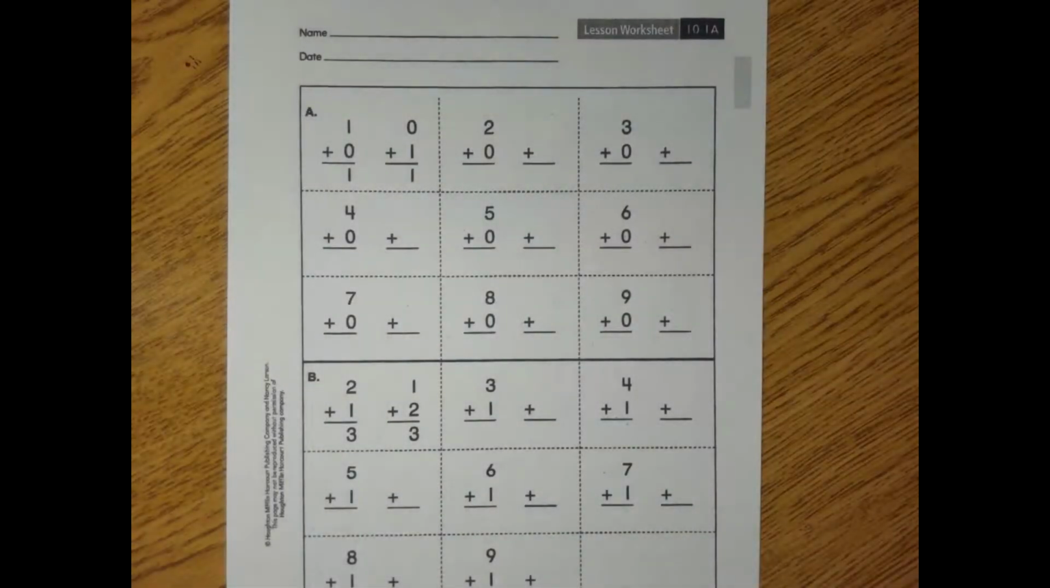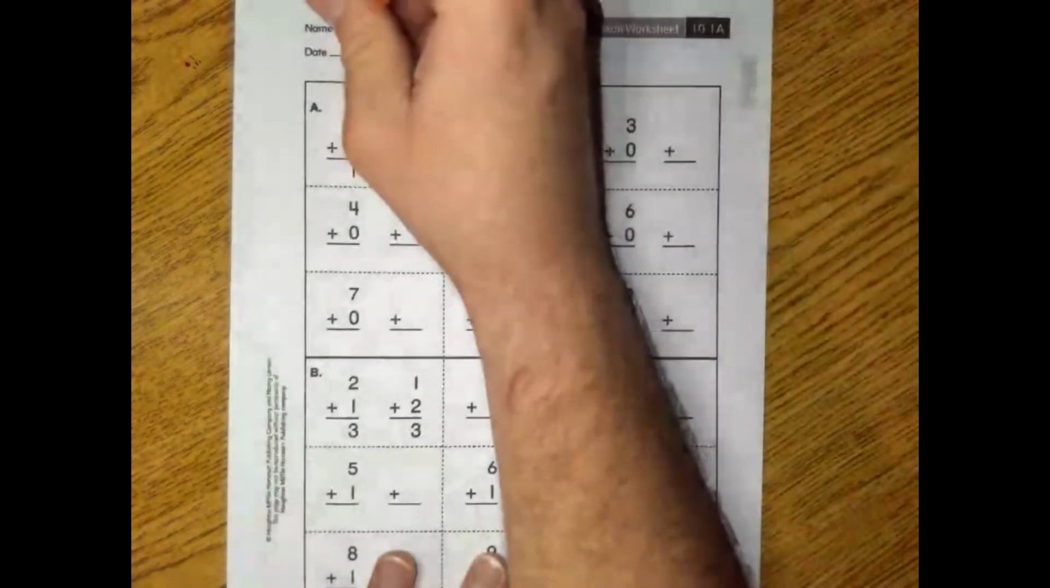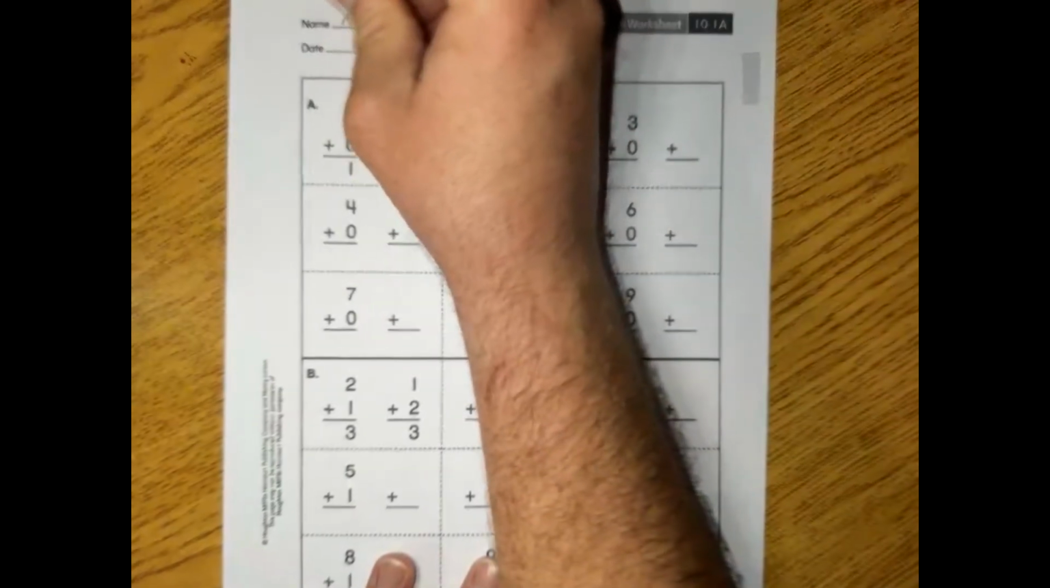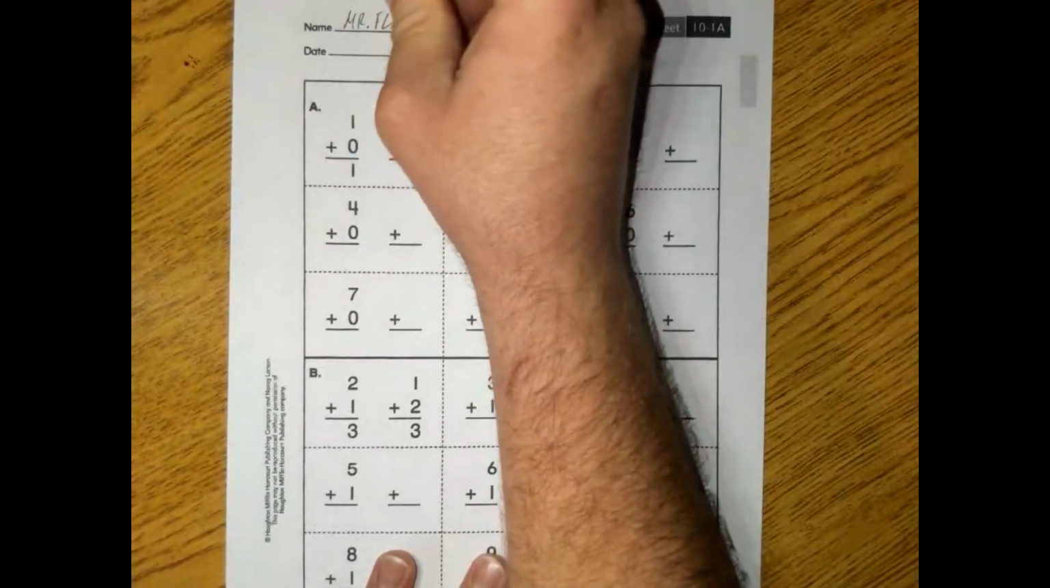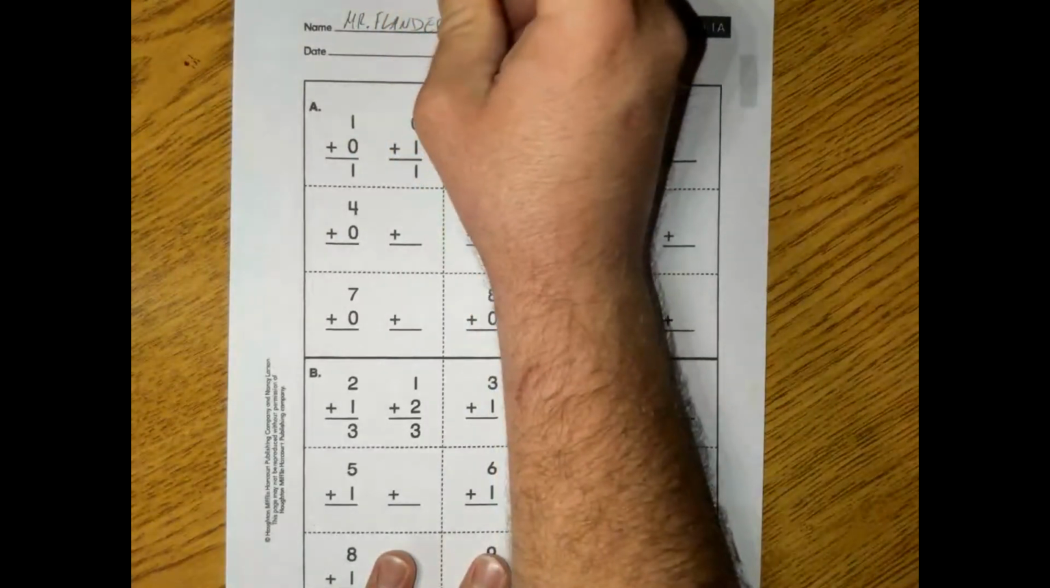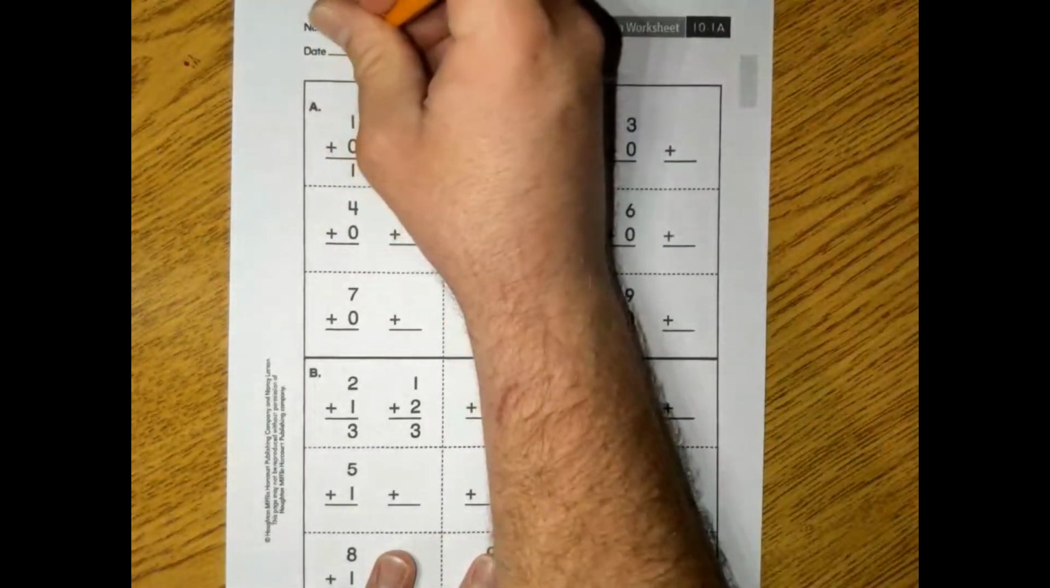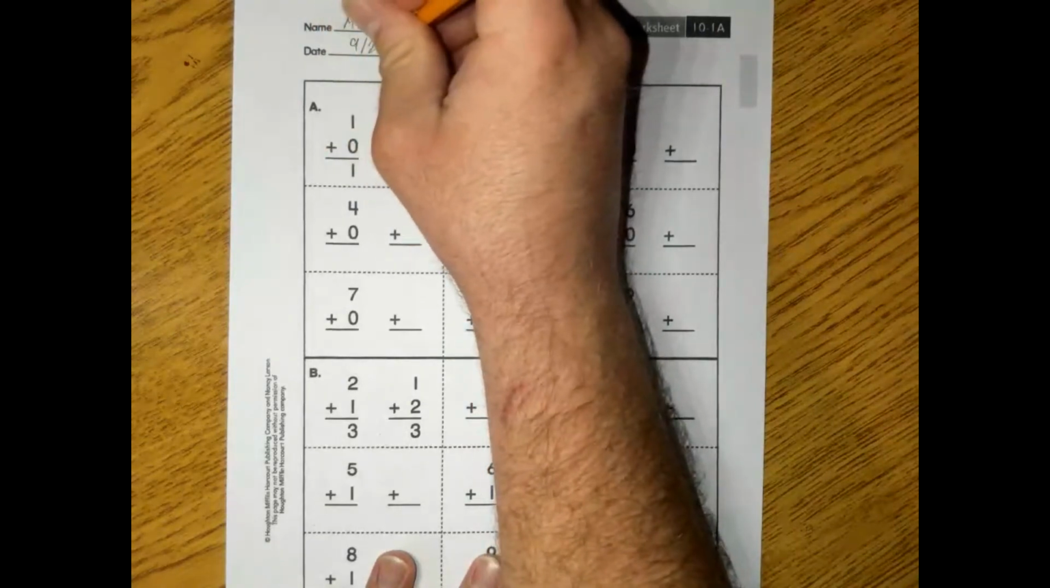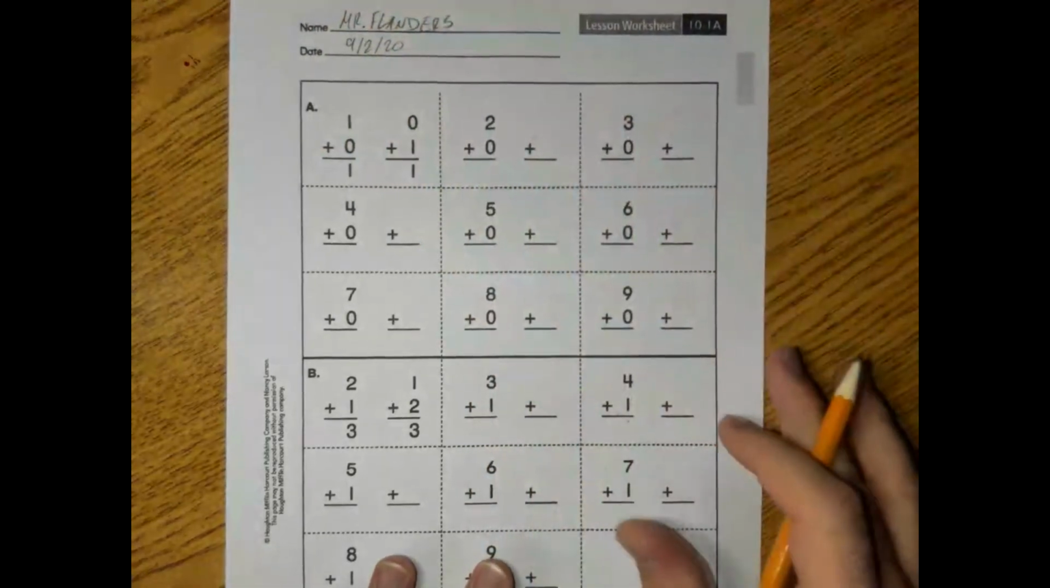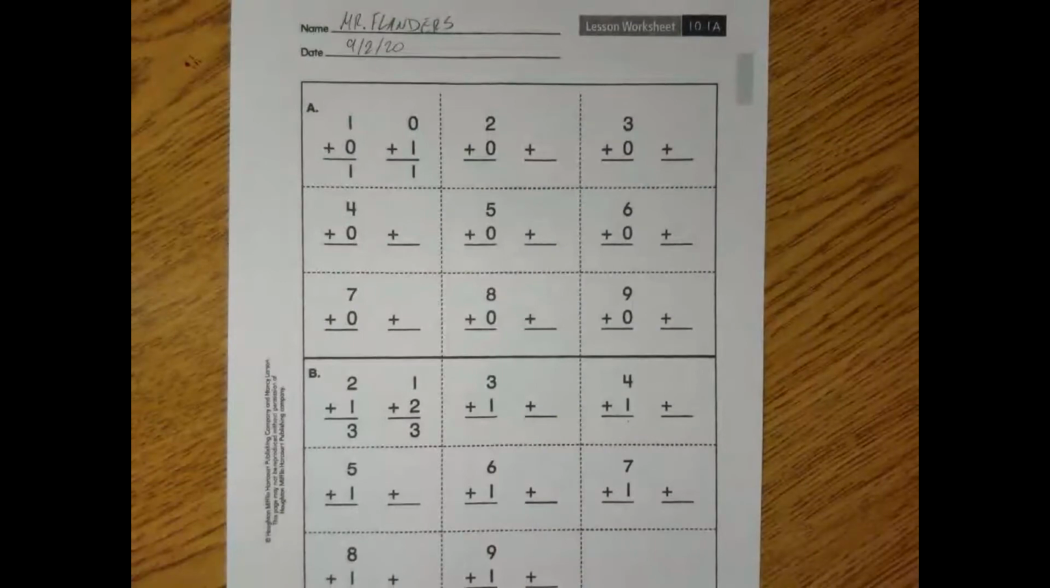All right, ladies and gents, this is a totally easy math lesson today. Okay, it is so incredibly easy. But before we really get into it, let's make sure we are writing our name at the top of our paper. And then the date. 9 for September, 2 for the day, and 20 for the year. That is us using digits to write the date.